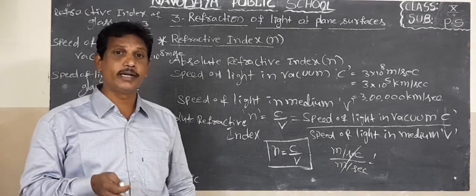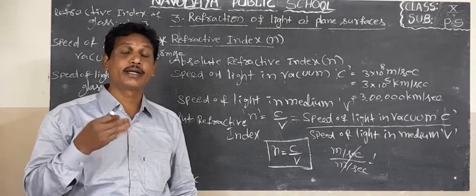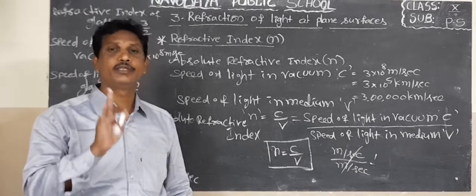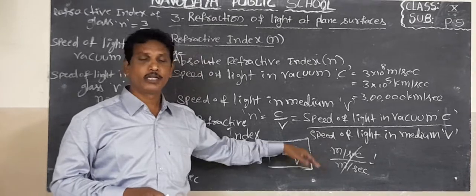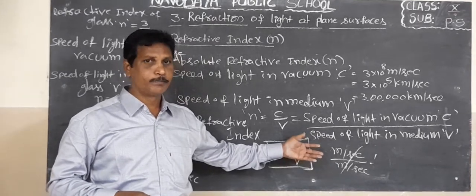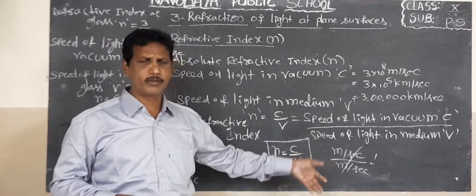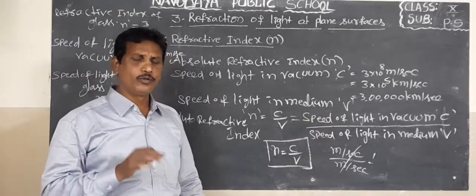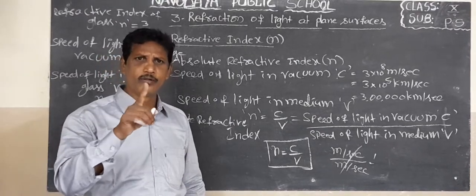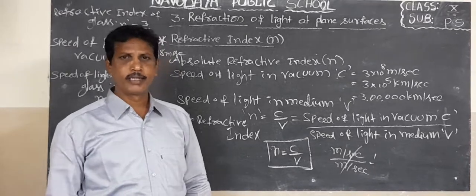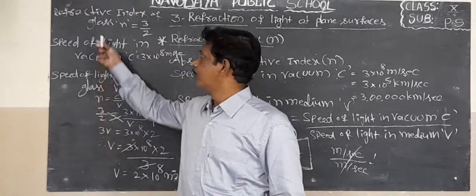Absolute refractive index or refractive index is a dimensionless quantity. That means it has no units because it is a ratio of two same physical quantities, speed by speed. The unit of speed is meter per second, and the unit of speed is meter per second. Meter per second cancels, so the unit of refractive index is 1. It is just a number. It has no units. This sum is most important.